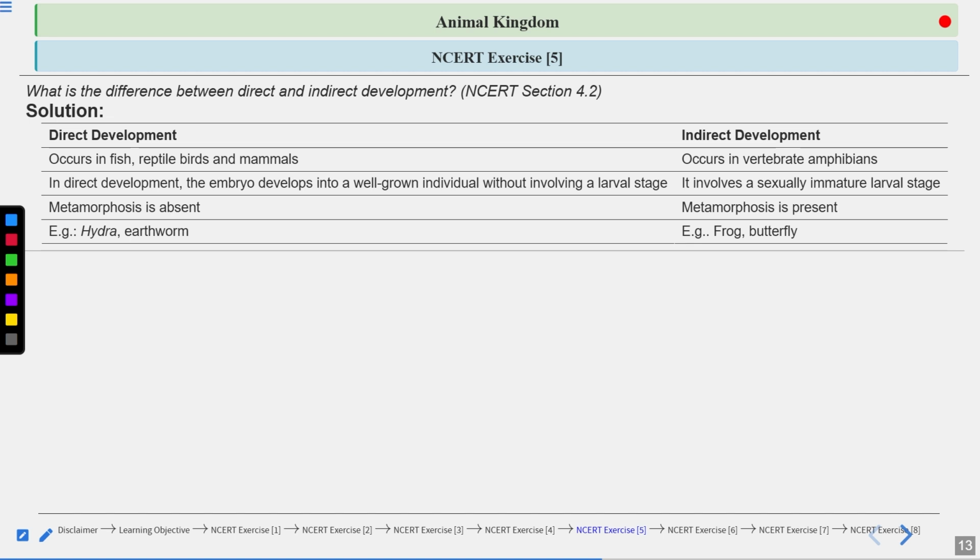So indirect development we can see in the case of frog and butterfly. In the butterfly, when the butterfly lays eggs, you can see the egg stage, then comes the caterpillar, then the pupal stage, the pupa, and then comes the adult butterfly, right? So here also we see the different stages, and that is called metamorphosis. So this is the difference between direct and indirect development.